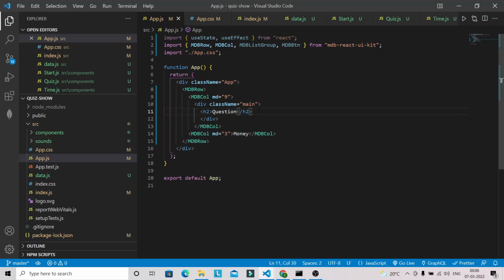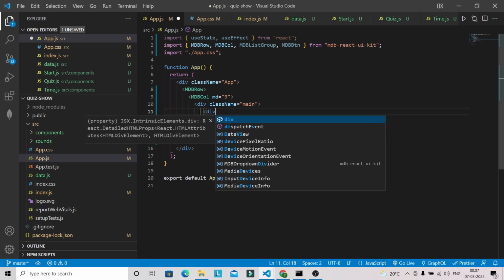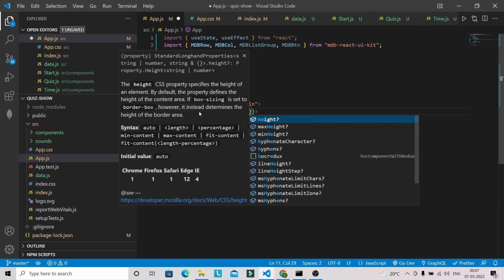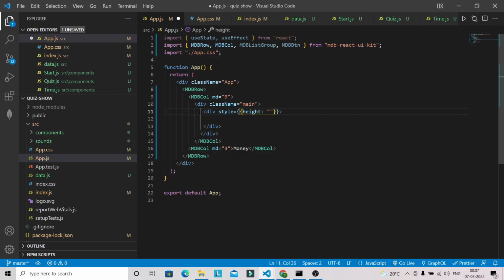Okay, so after that I'm going to work on the question part. Let's remove this one, and I'm going to have one more div, and this time I'm going to provide inline style. Okay, and I'm going to use here height 50%, and here I'm going to have my quiz component.